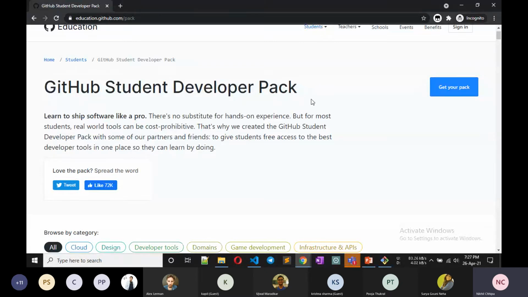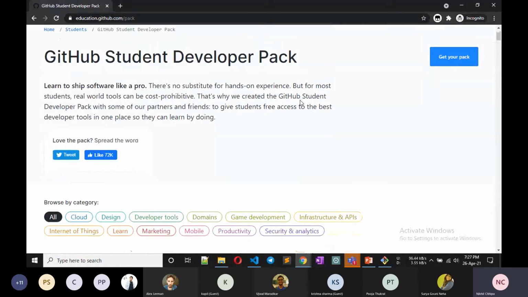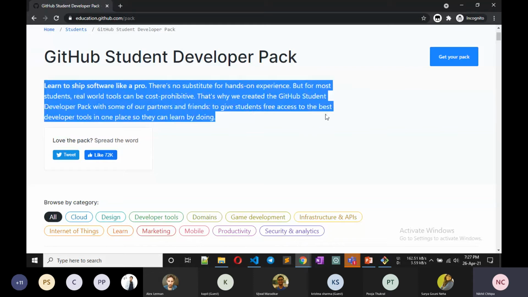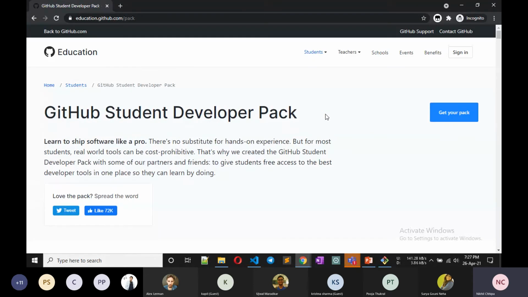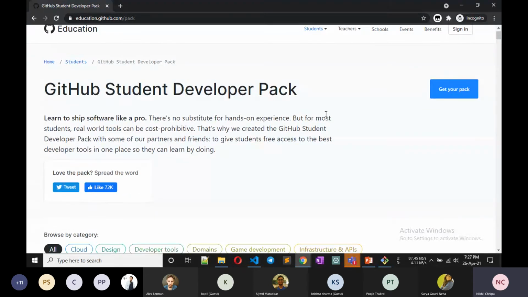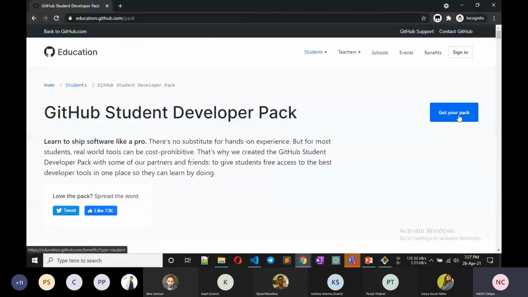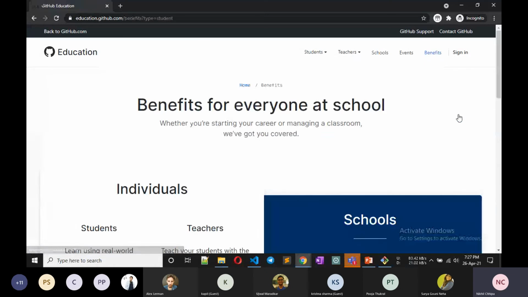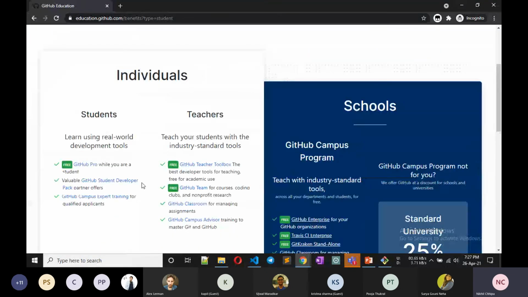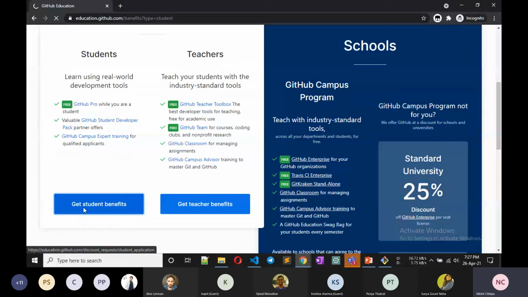But the easiest way is to apply with your college email ID, so you can get it easily. But if you don't have a college ID, then I want to tell you how you can get it. You can just fill this, get your pack, click on get student benefits.